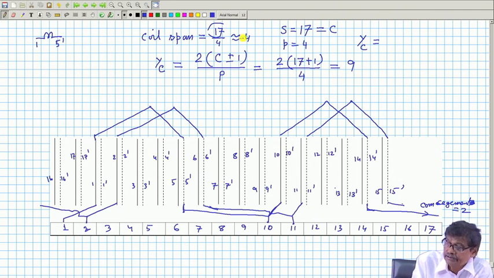Similarly, the commutator pitch Yc, so that it gives you an integer value, I will multiply with 2 by p, approximately 2 pole pitch apart, and c plus minus 1 by 2, it is 9. You can also take the minus sign.